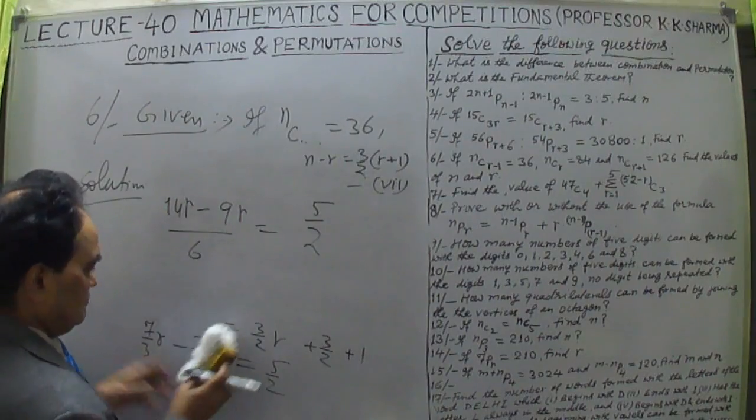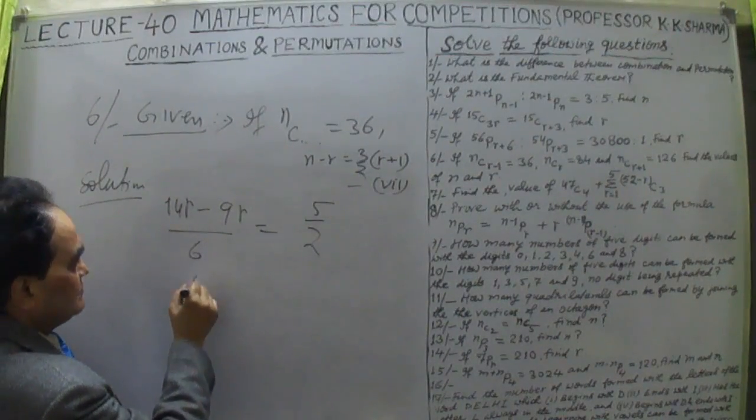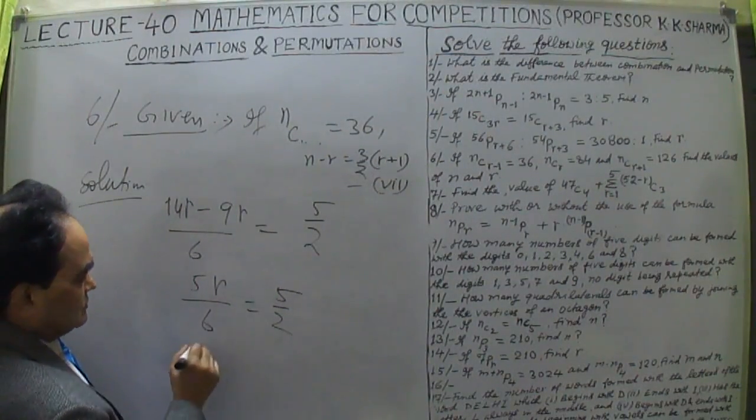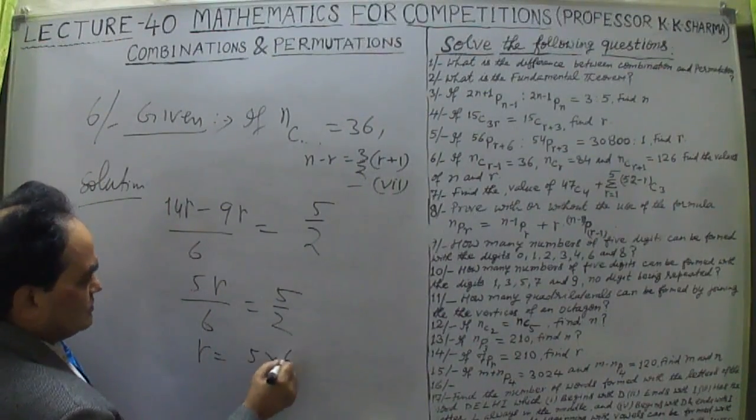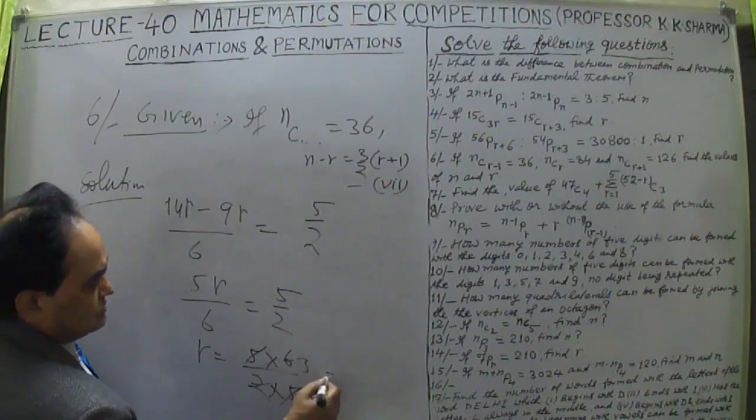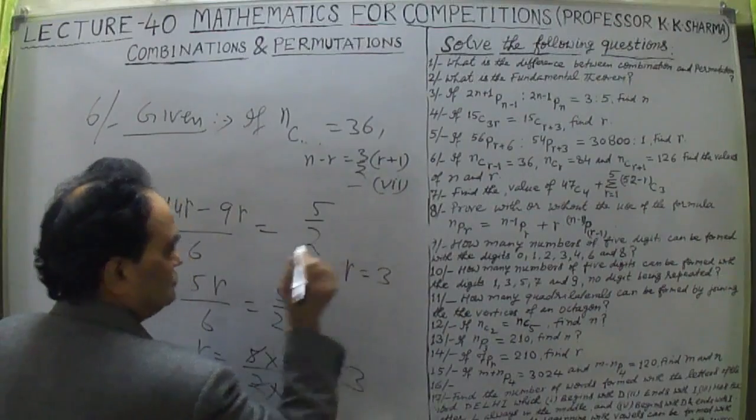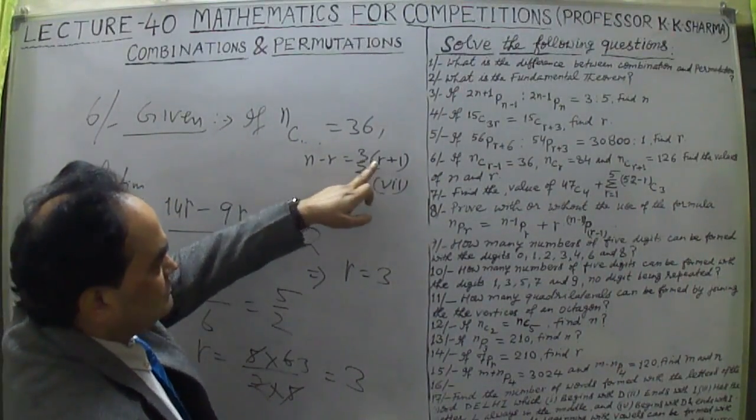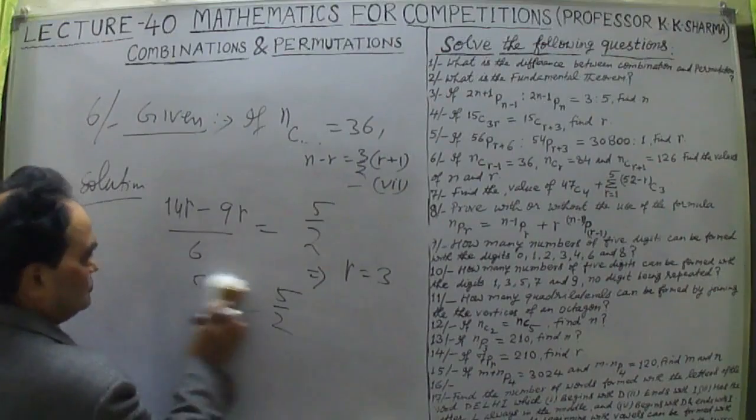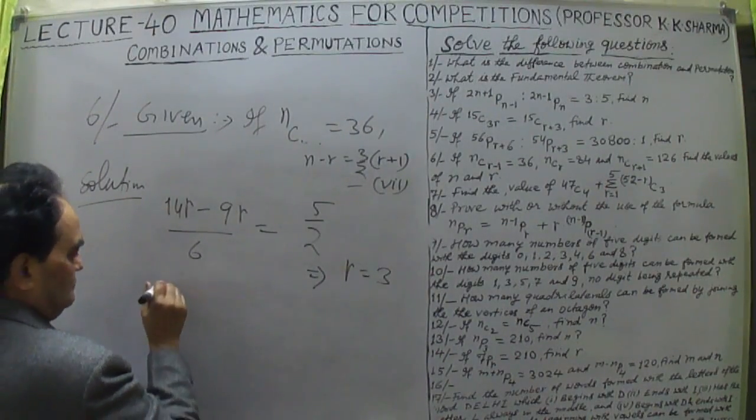Now solving this further, we get 14r minus 9r, 5r upon 6 equal to 5/2. Therefore r equal to 5 into 6 upon 2 into 5. 5 cancel out, 3 times 2 is 6, this is equal to 3. R is equal to 3. Now substituting the value of r here in this equation, from 7th equation now. So r is equal to 3, substituting this value of r in 7th equation.